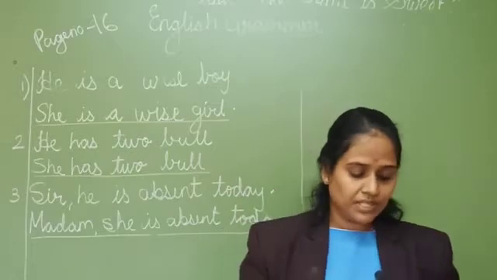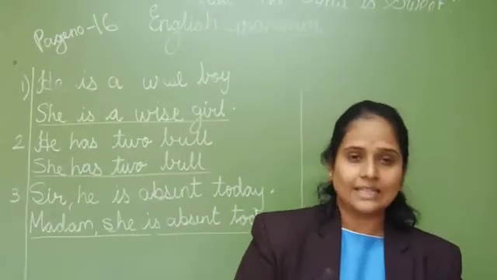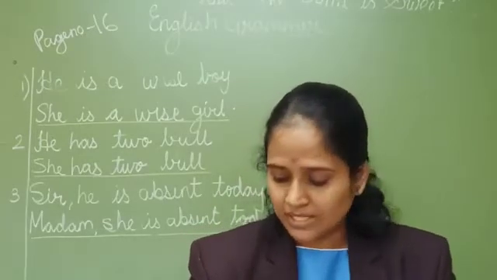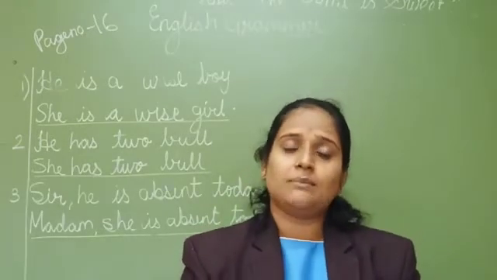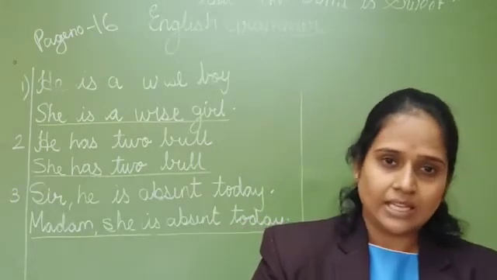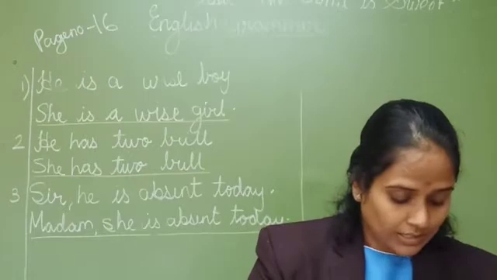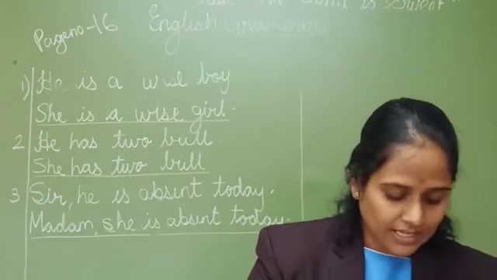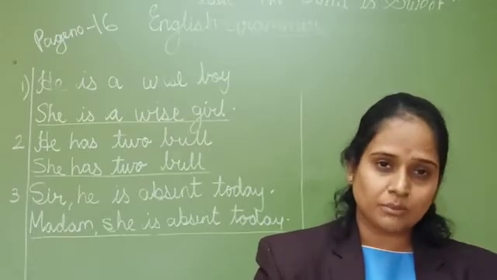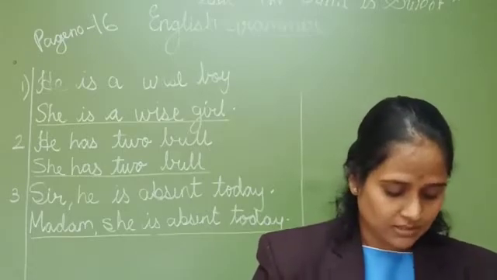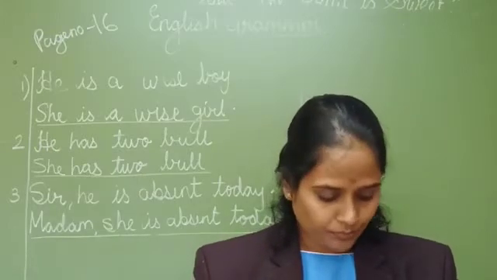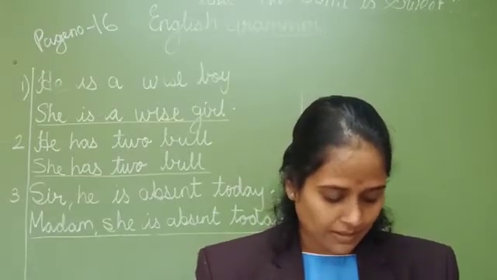Now we will come to page number 16. Test yourself. Now I have explained what is male and what is female. Words have been given, and you have to write M for the masculine words and F for the feminine words. Sir, that means we are talking about a male, M. Fox, M. Hen, female, F.